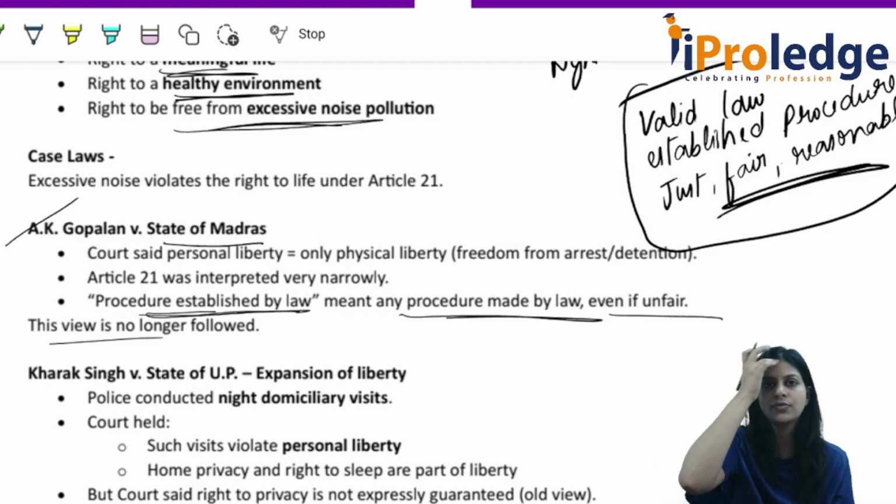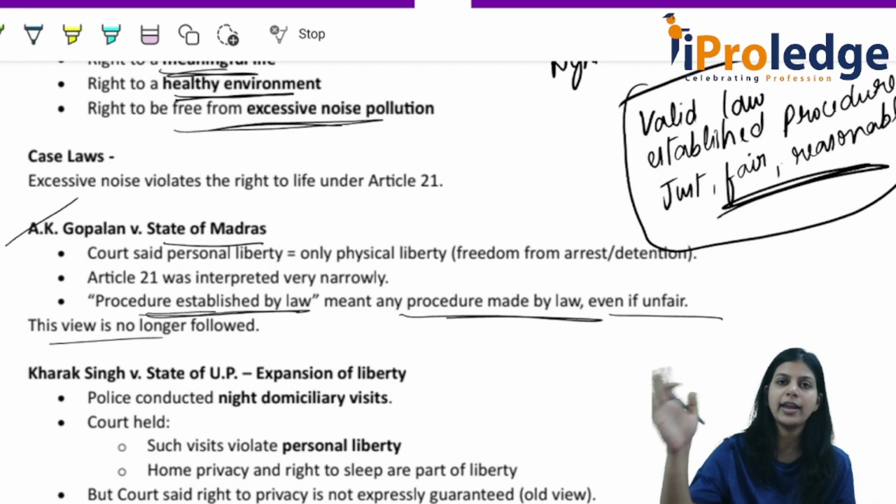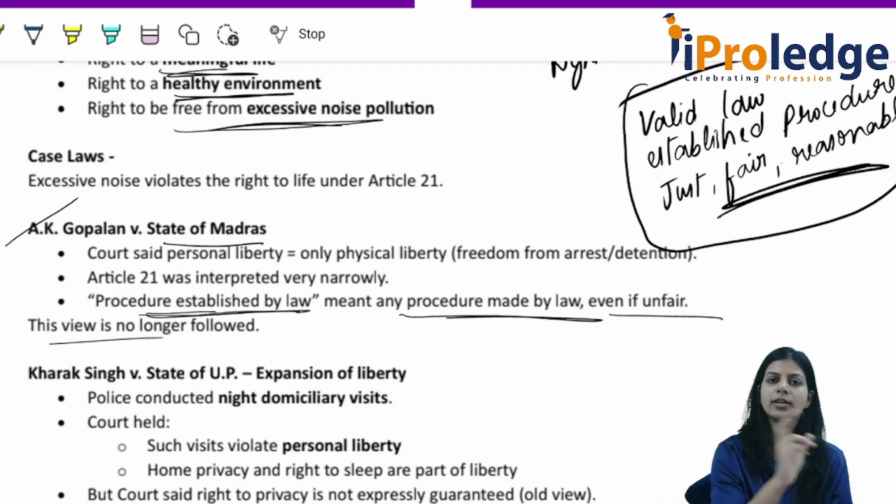This was the first view during the case law of A.K. Gopalan. In this case law, two things. One is personal liberty got equated to physical liberty. Second, there was a very narrow interpretation and they said that for procedure established by law, it doesn't matter whether the procedure is fair or not.